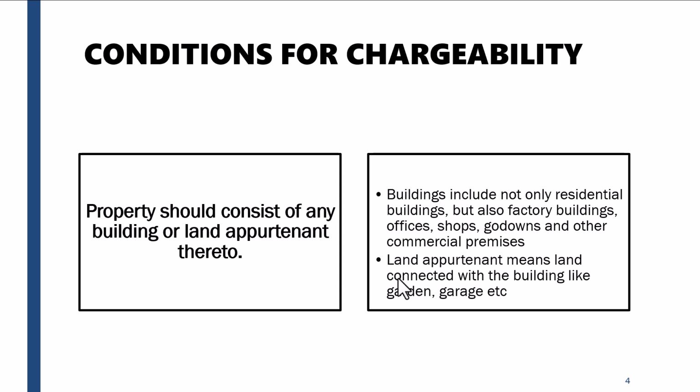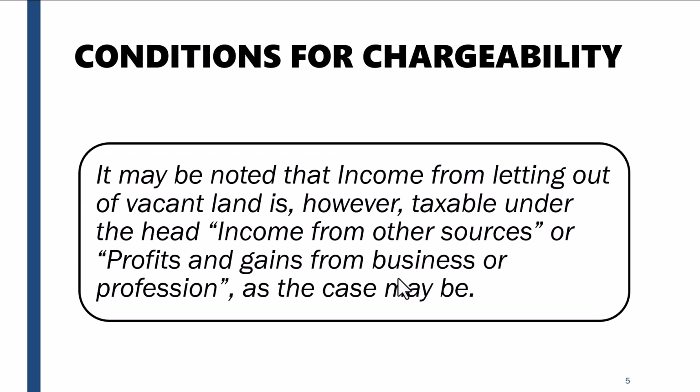For example, I have a commercial property in a mall which I have given to Pizza Hut. So I'm making an earning out of it, and that is coming under income from house property. It's not the residential house. So it can be anything. It can be a factory building, an office, a shop, a godown or a commercial premises. If you give it on rent and make an earning out of it, then the income which you derive is taxable under the head income from house property. And even the land connected along with the building, like garden or garage, if you're earning an income out of that property, that will also be under the head income from house property.